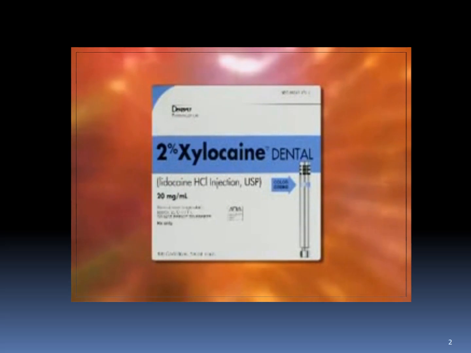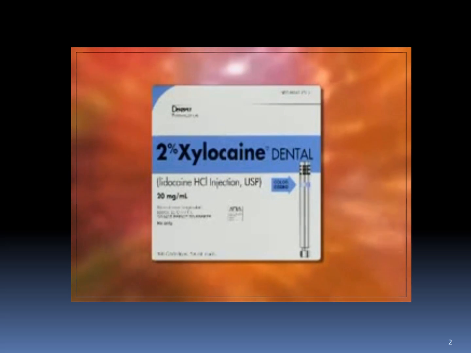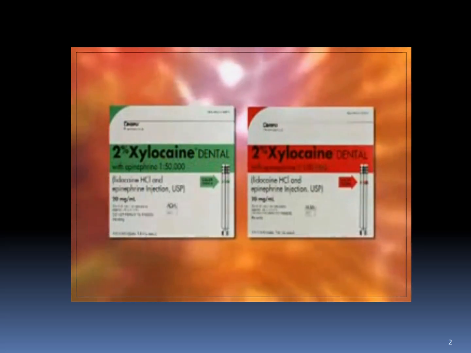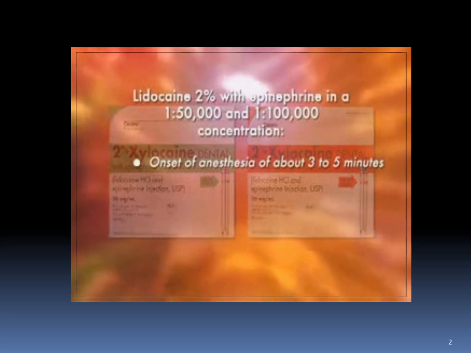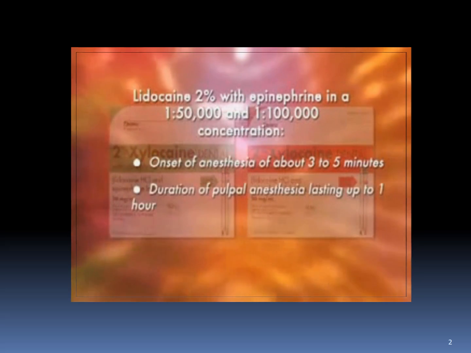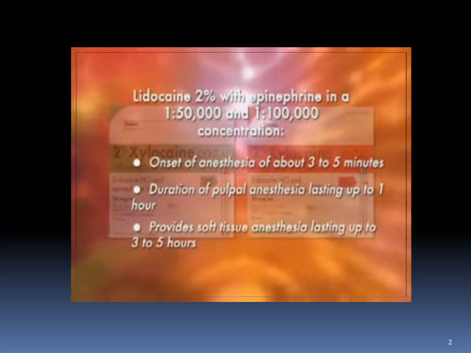Articaine has an onset of anesthesia of approximately 2 to 3 minutes and a duration of pulpal anesthesia lasting approximately 1 hour, soft tissue anesthesia for approximately 3 to 5 hours. Lidocaine is available as a 2% concentration with epinephrine in a 1 in 50,000 or 1 in 100,000 concentration. Its onset of anesthesia is 3 to 5 minutes with a duration of pulpal anesthesia of 1 hour and soft tissue anesthesia lasting from 3 to 5 hours.